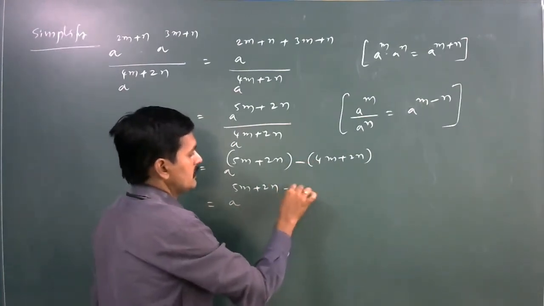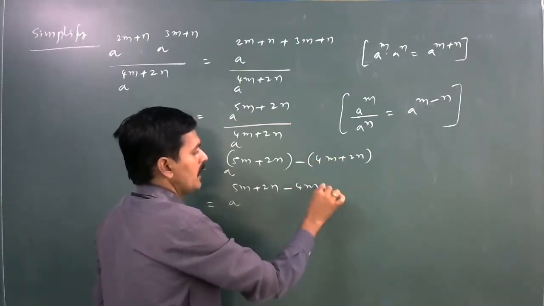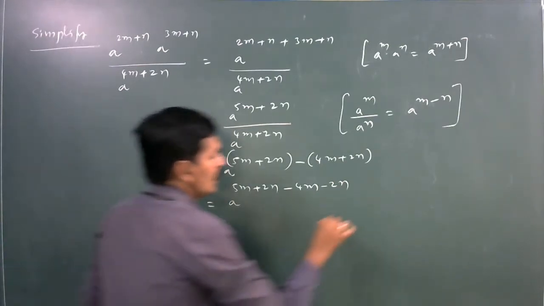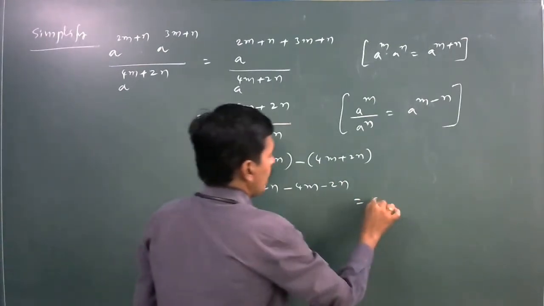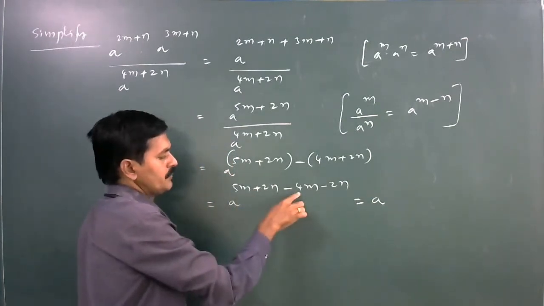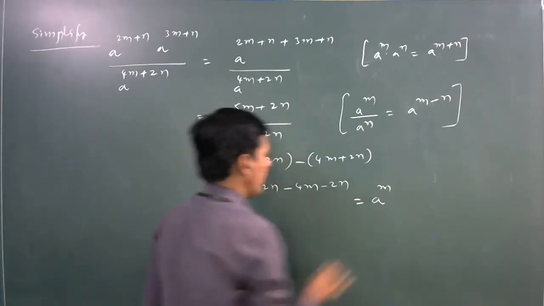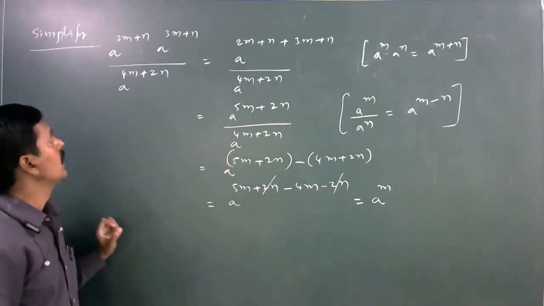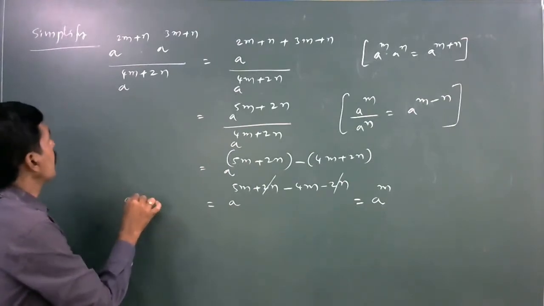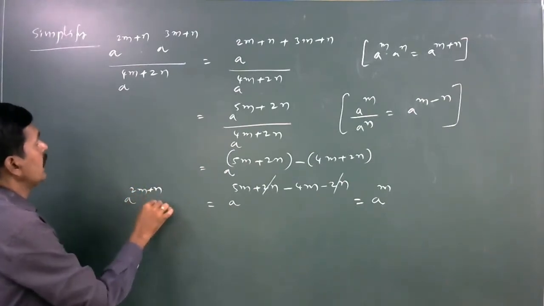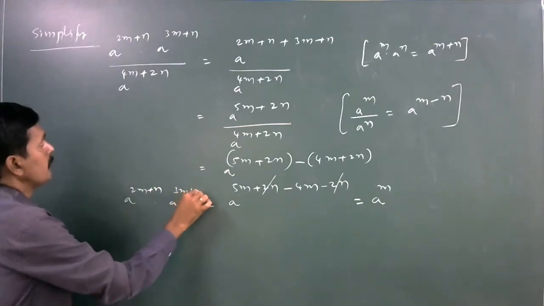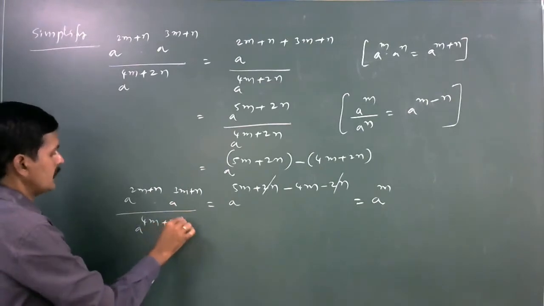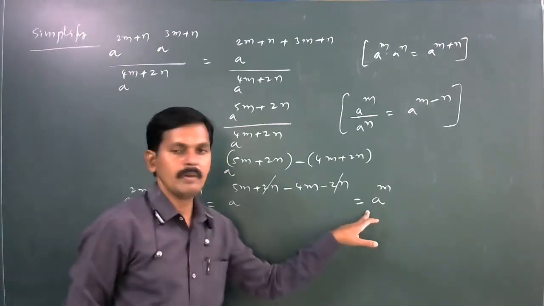Here to remove the bracket, multiply each element by minus. Here plus into minus, minus 4m. Here plus into minus, minus 2n. Is equal to a power 5m minus 4m, which is m. Next plus 2n minus 2n gets cancelled. Here a power 2m plus n into a power 3m plus n divided by a to the power of 4m plus 2n is equal to a power m.